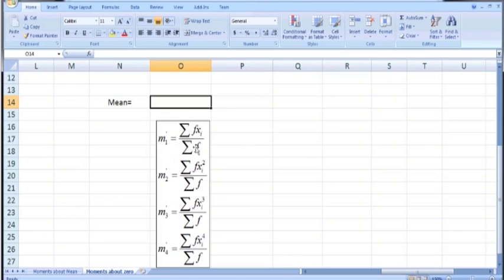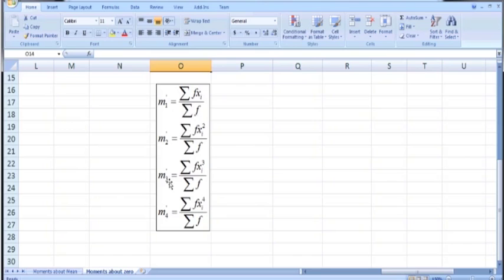So here are the formulas for the first 4 moments. m1 dash is equal to summation fixi whole over summation fi, or we can omit the subscript: summation fx over summation f. Remember that either put subscripts on each of these f and x, or you should omit them. Similarly the second moment about 0 is m2 dash, which is summation fi xi square whole over summation fi, and the third moment is m3 dash, which is summation fi xi cube whole over summation fi, and the fourth one is m4 dash, which is summation fi xi raised to power 4 whole over summation fi.